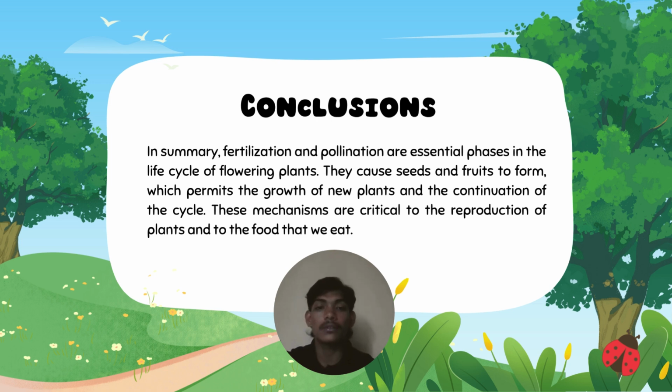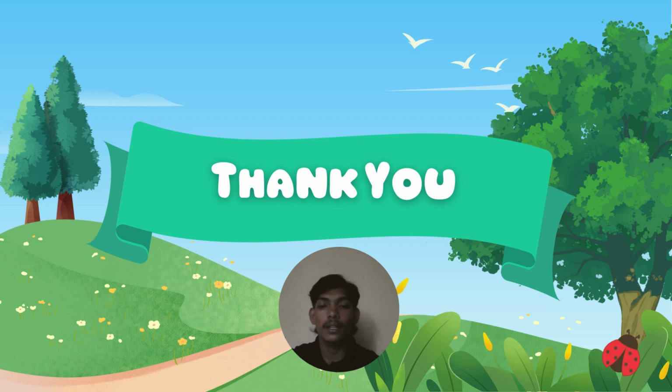Let's jump to the conclusion. In summary, fertilization and pollination are essential phases in the life cycle of flowering plants. They cause seeds and fruit to form, which permit the growth of new plants and the continuation of the cycle. These mechanisms are critical to the reproduction of plants and to the food that we eat. That's all from me.